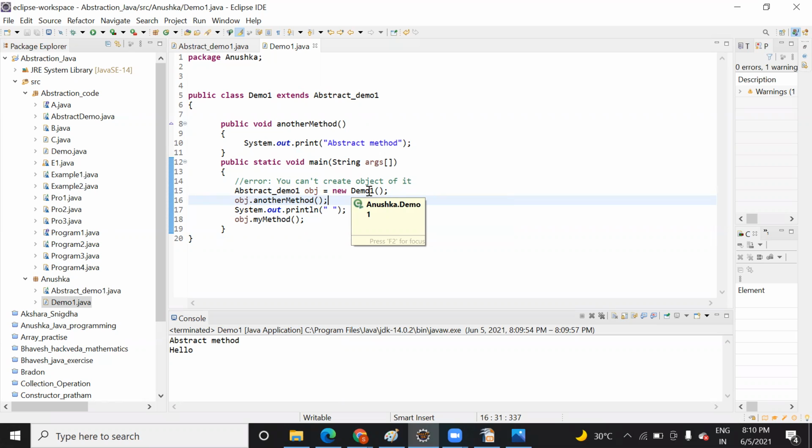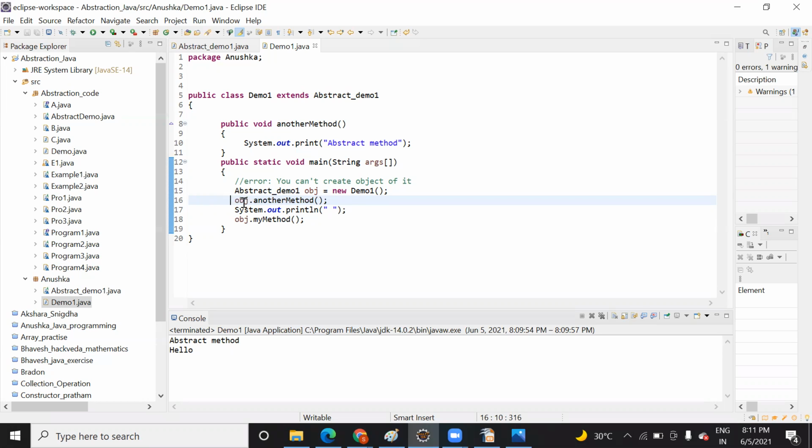I know we are learning this for the first time, so it will be complex for you, but just remember it as of now. When I start the abstraction module, then it will be more clear. Just remember as of now: who is providing a body to the method, you need to pass that class name on the right hand side so that it will be executed.